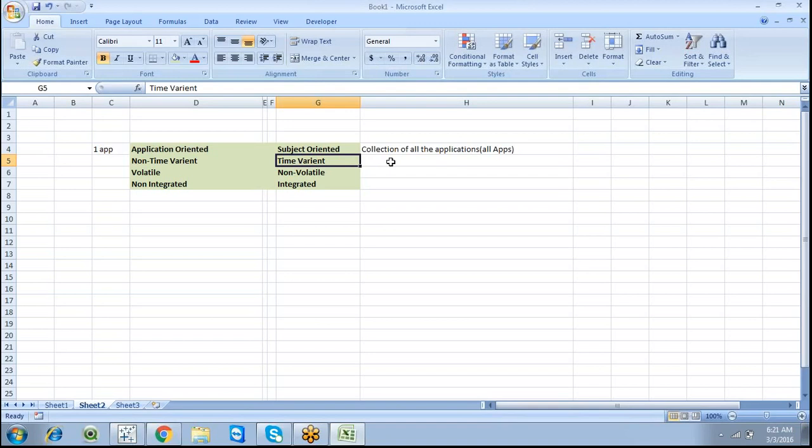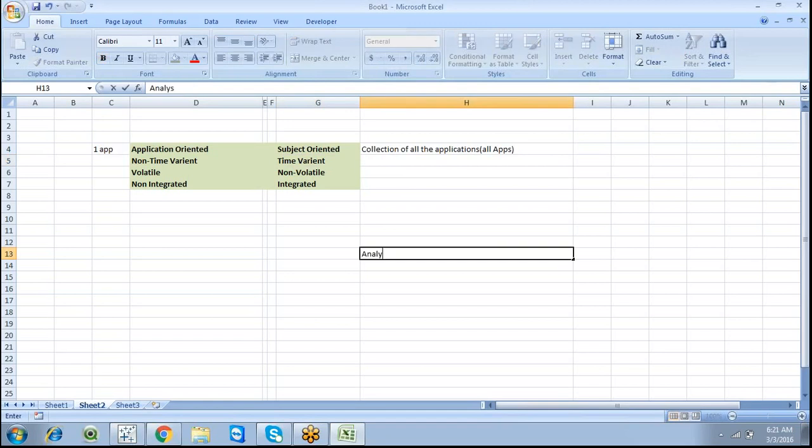So why do we go for historical data? Normally we are going to do some analysis based on data. If you have all the historical information, you can go for comparison.